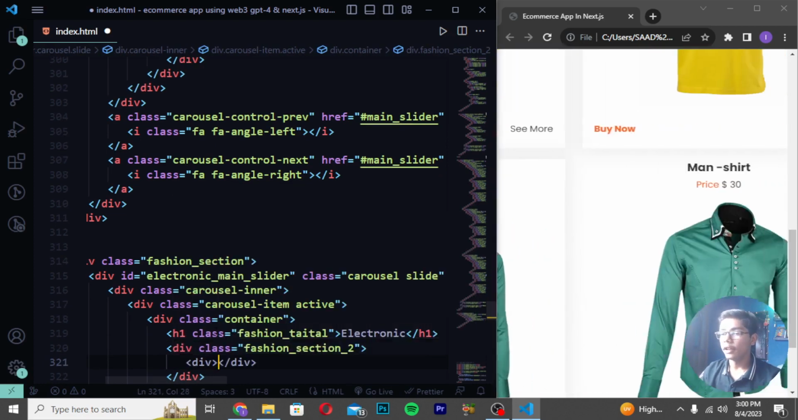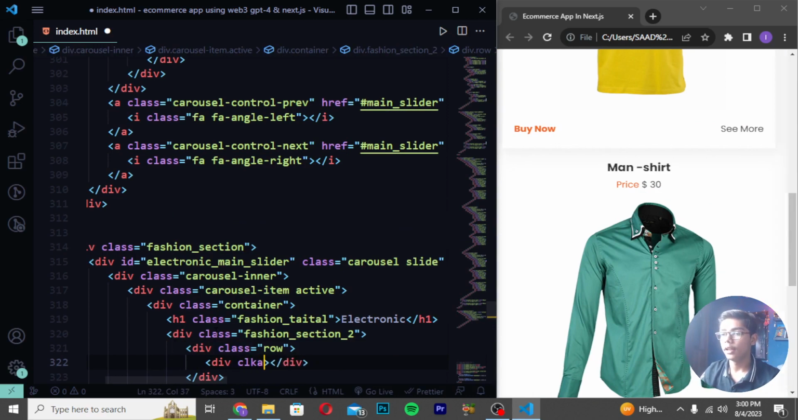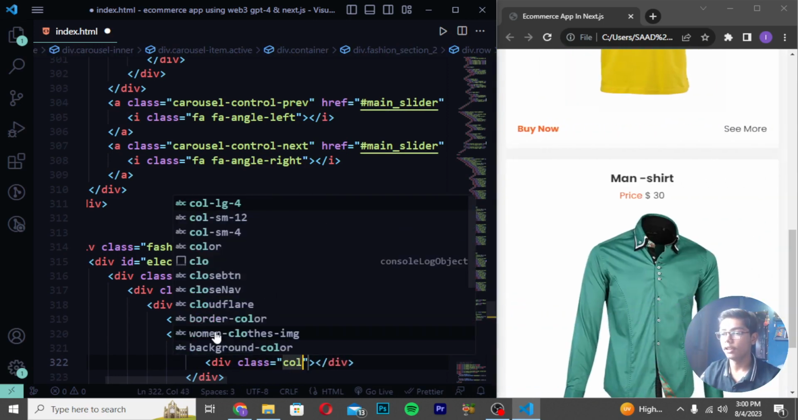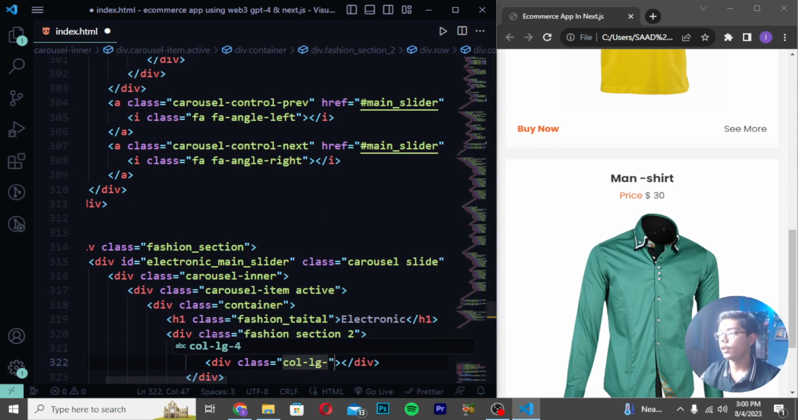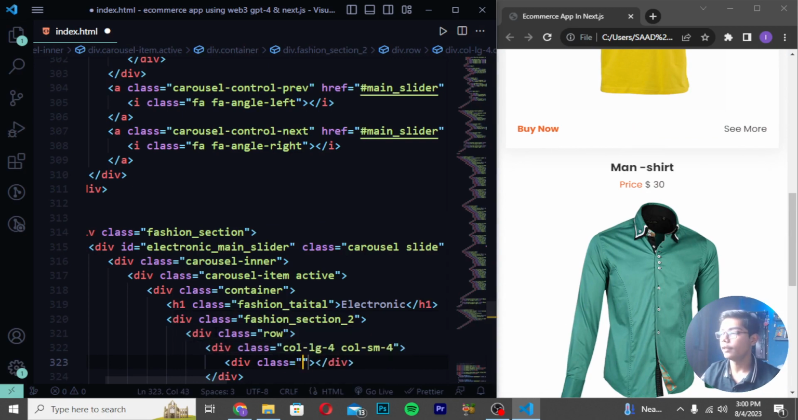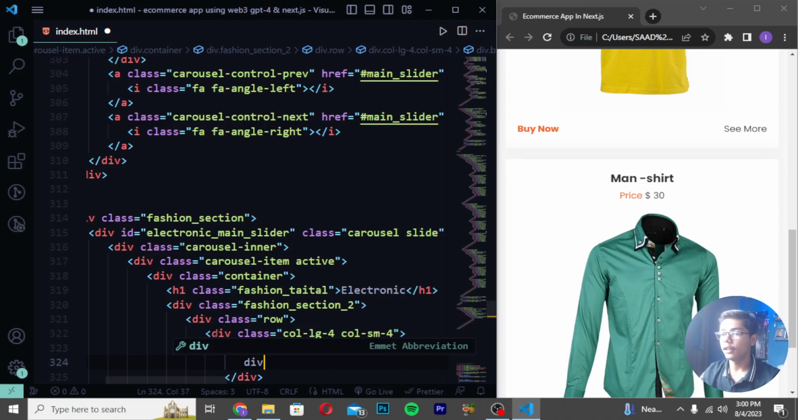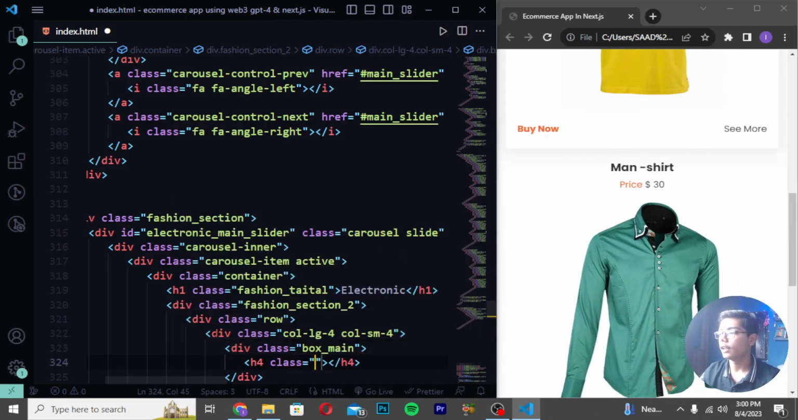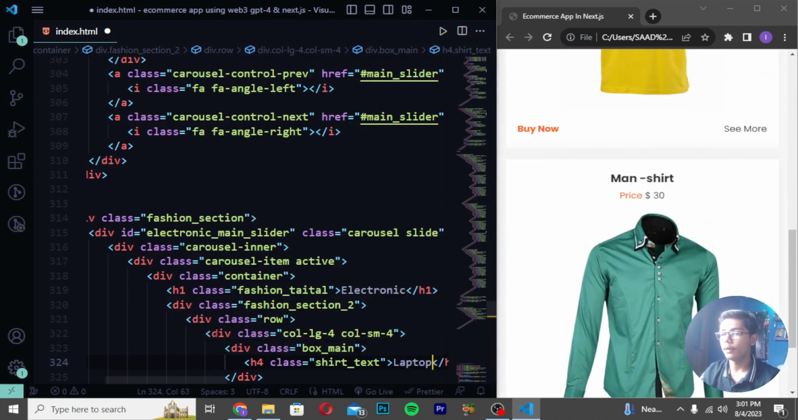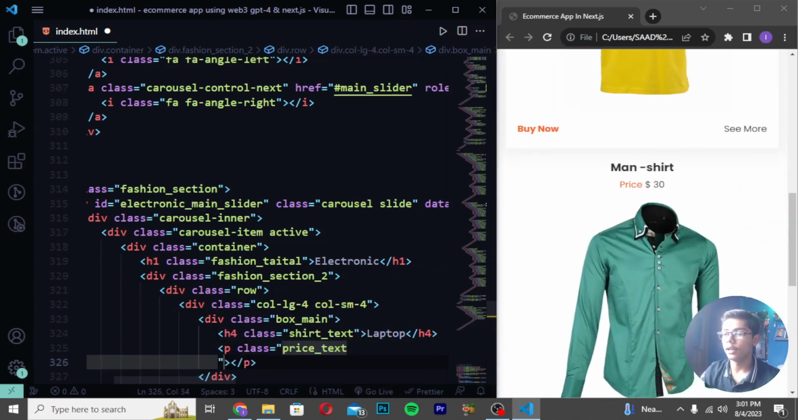Then you have to move down and write here div class row, and I will be writing it as div class, and write here div class col lg. Then you have to write here 4, then write here col sm 4. Then create div class, and I will be writing it as box name. So I will be writing here box name like this. Write here h4 and create here class as shirt underscore text. Then I will be now writing here laptop like this. Then you have to move down, write here p tag class price text. So here I will be now writing this, and write here start price